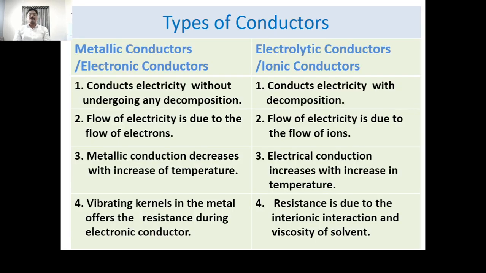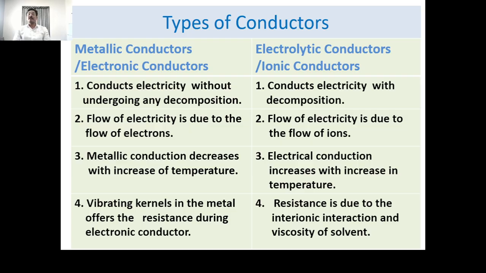There are two types of conductors. One is the metallic conductor, also called the electronic conductor. The second one is the electrolytic conductor or ionic conductor. What is meant by metallic conductors or electronic conductors? We'll see the differentiating points between metallic conductors and electrolytic conductors. Metallic conductors conduct electricity without undergoing any decomposition or any change in them.